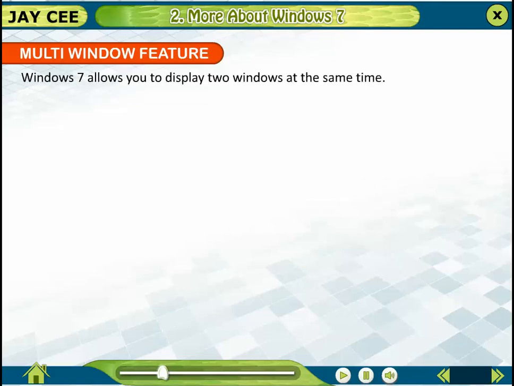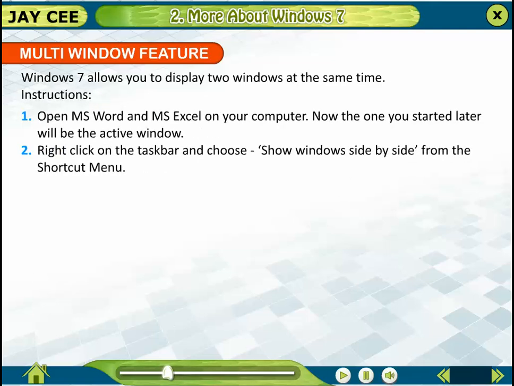Multi-window feature. Windows 7 allows you to display two windows at the same time. Instructions. 1. Open MS Word and MS Excel on your computer. Now, the one you started later will be the active window. 2. Right-click on the taskbar and choose Show Windows Side by Side from the shortcut menu.